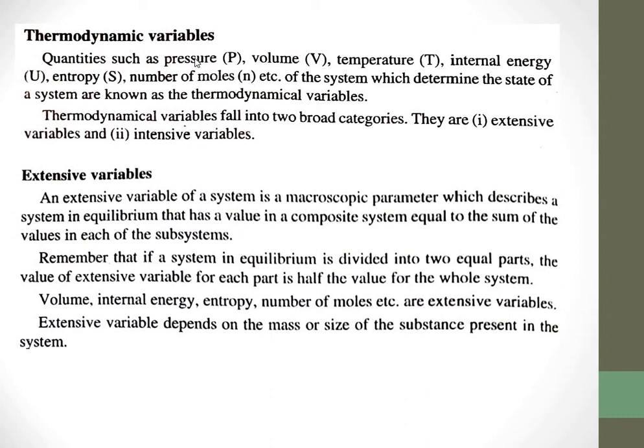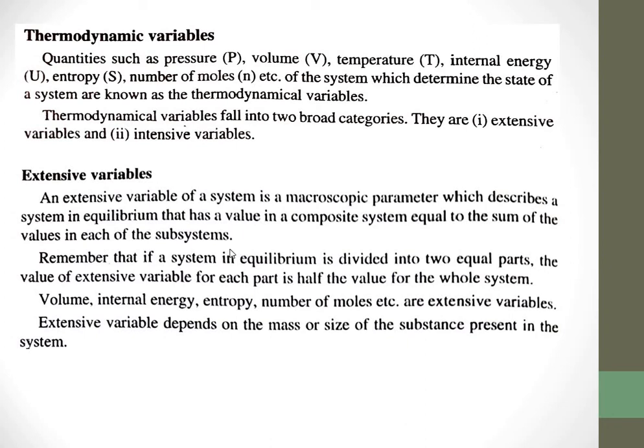So we can divide the thermodynamic variables into two broad categories, that is extensive variables and intensive variables. So what is an extensive variable? An extensive variable of a system is a macroscopic parameter which describes the system in equilibrium and has a value in a composite system equal to the sum of the values in each of the subsystems.